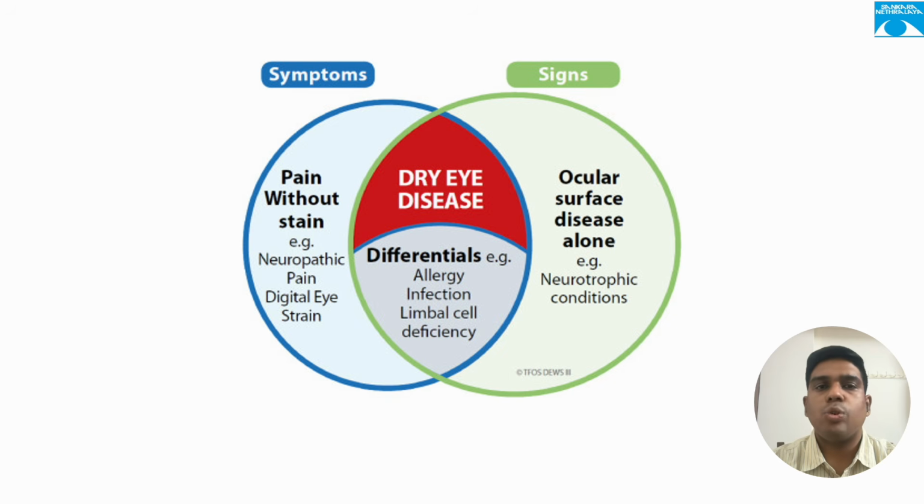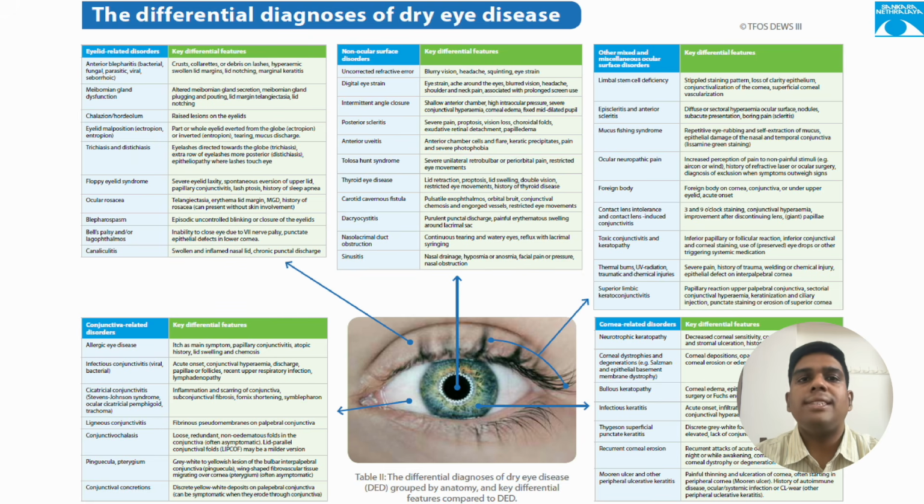This Venn diagram shows dry eye is an overlap of symptoms and signs. Always rule out other differentials like allergy and infection. Pain without stain may indicate neuropathic pain, digital eye strain, or an early stage of preclinical dry eye disease, where the homeostasis is lost but the physical damage is not yet visible. And stain without pain, where the signs are more than the symptoms, is more common in neurotrophic conditions. Since both the signs and symptoms of dry eye disease are heterogeneous, the differential diagnosis is very extensive and encompasses most ocular surface disease.